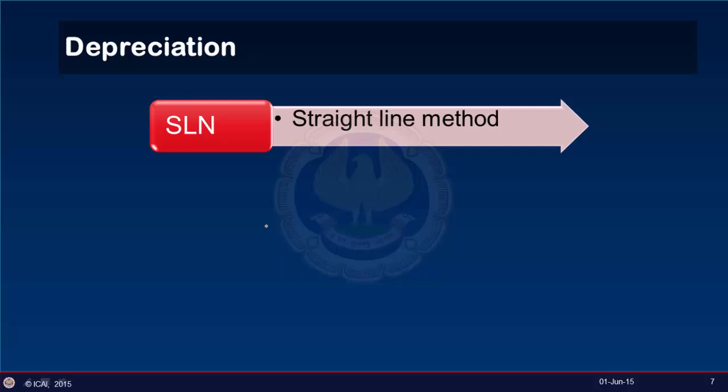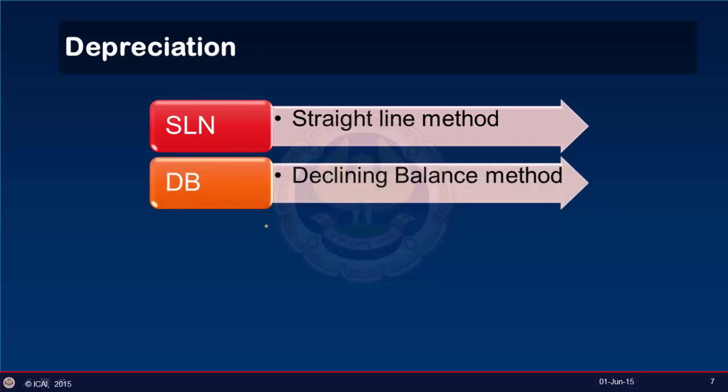Now, there are some functions in Excel which can be used to calculate depreciation. We have got SLN, which is to calculate depreciation as per straight line method. Then we have declining balance method, which can be used for written down values over useful life of an asset.